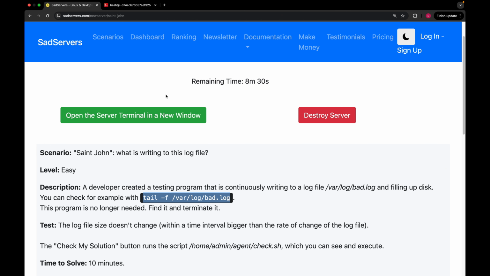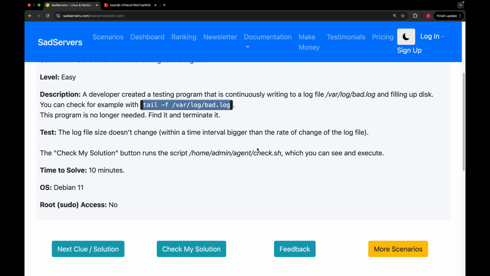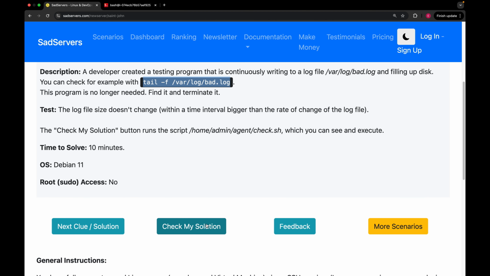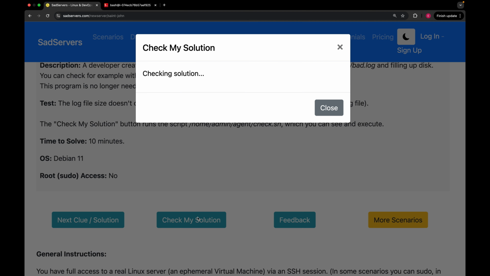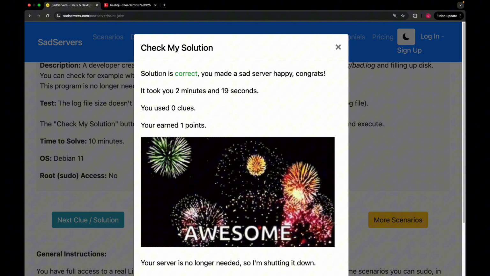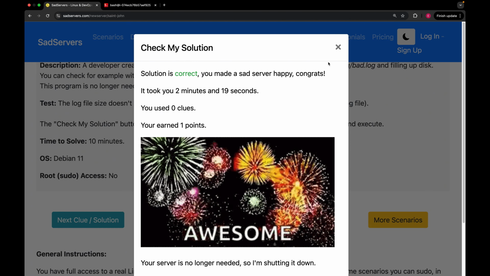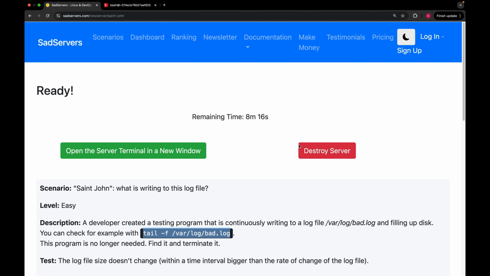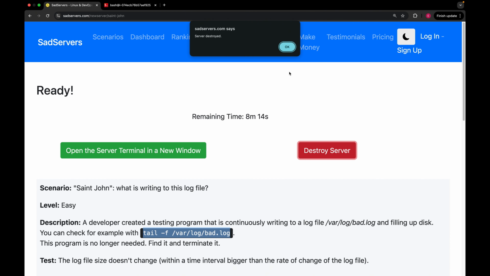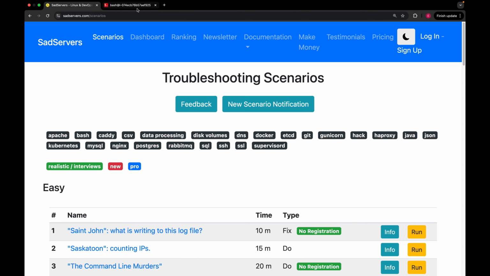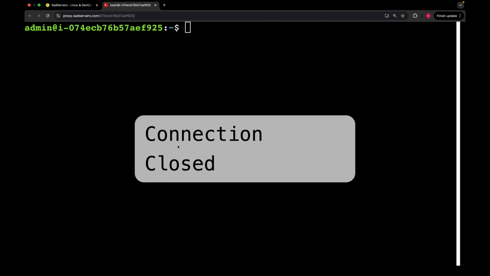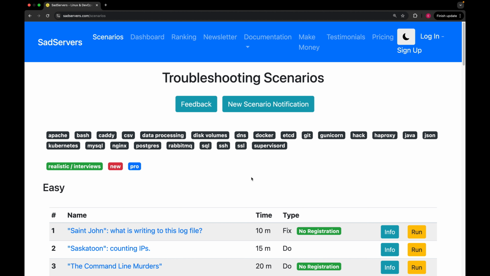Let's go to our description, and here we have the check my solution button. Just click on that. Now solution is correct. So we made our sad server happy. Let's close it. I'm gonna destroy this server. Server is destroyed. If we go here, it says that connection is closed. Let's close this tab as well. I hope now you have better understanding how these labs work.